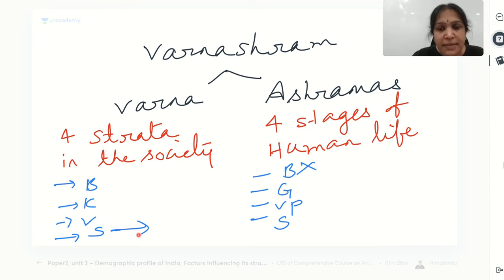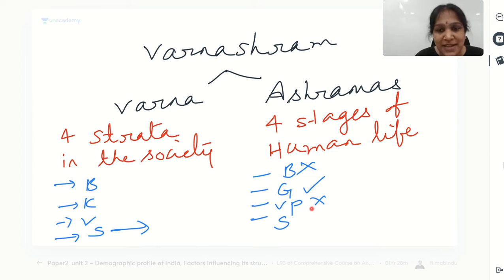They spend it in some Vedic Pathshala. But reading Vedas is not permitted for Sudras. I hope you know this point. So it means they don't have Brahmacharya ashram. Understood? Then they have Grihastha ashram, because Sudras also can get married, they can also have children, but they don't have Vanaprastha ashram.